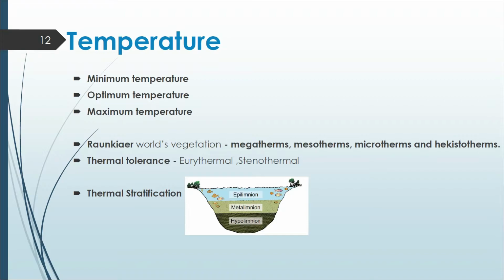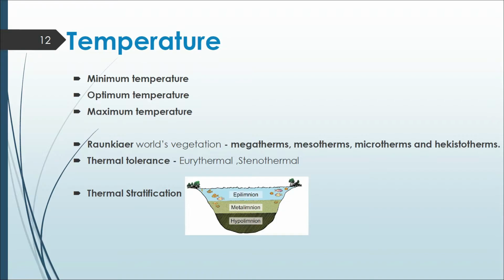In the aquatic habitat, the temperature changes from the top surface to the bottom. According to these changes, the aquatic habitat is divided into three regions, and it is called thermal stratification. The water body is divided into three regions according to the increase in depth.